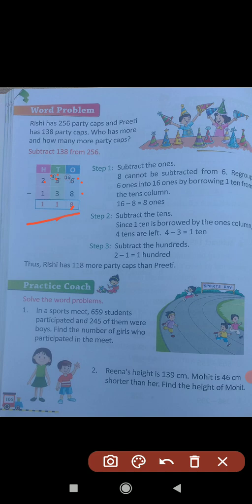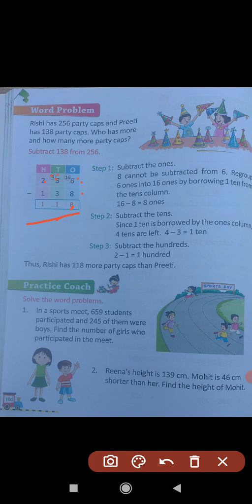Answer is 118. And 118 is the difference between 256 and 138. When we subtract 138 from 256, we will get 118. Thus, Rishi has 118 more party caps than Preeti. Okay, I hope you are understanding, students. Let's come to the practice coach.